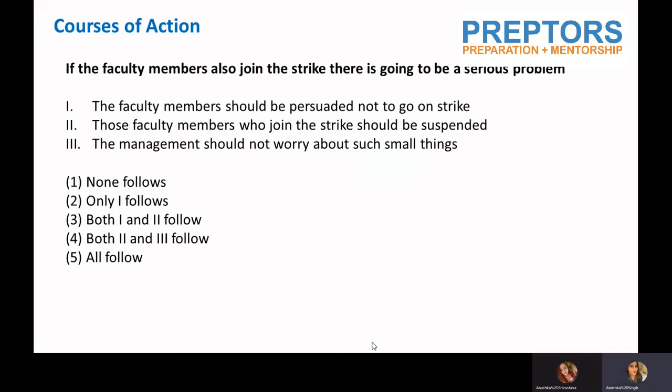First, we should persuade the faculty members not to go on a strike. Second, whichever faculty members go on a strike should be suspended. And third, management should not worry about such small things. Now let us see which option will be my scoring option and which is the perfect solution for this problem.